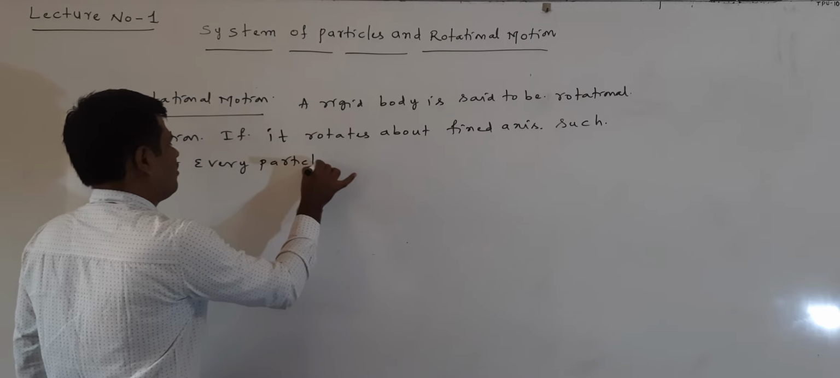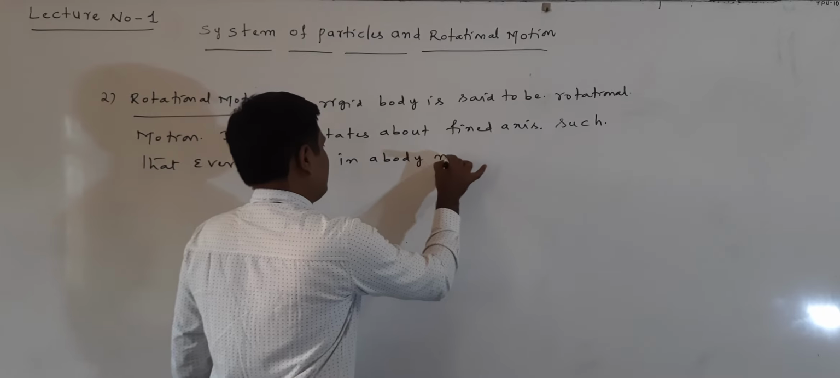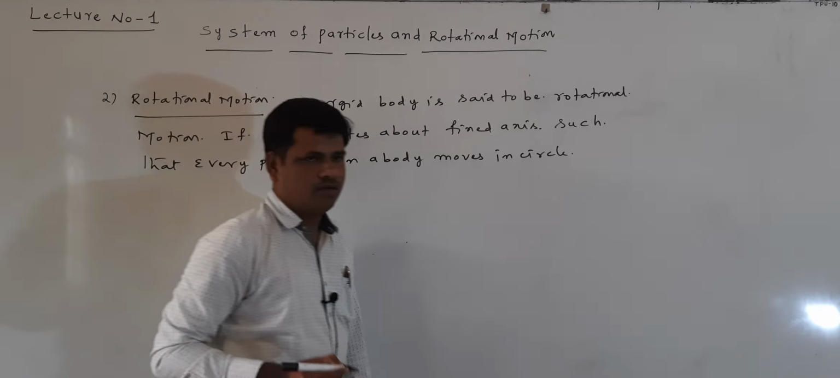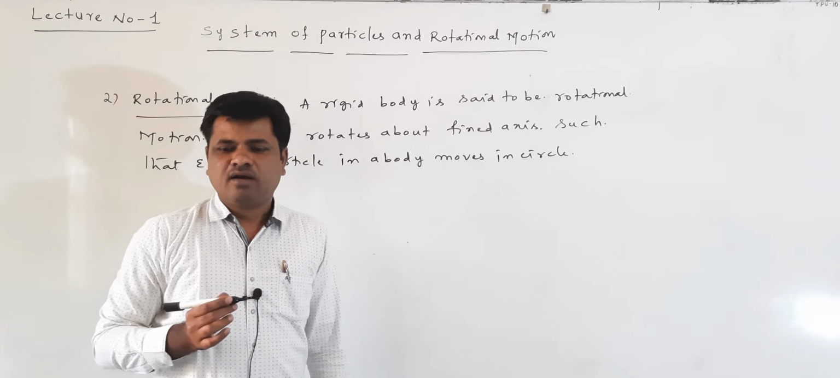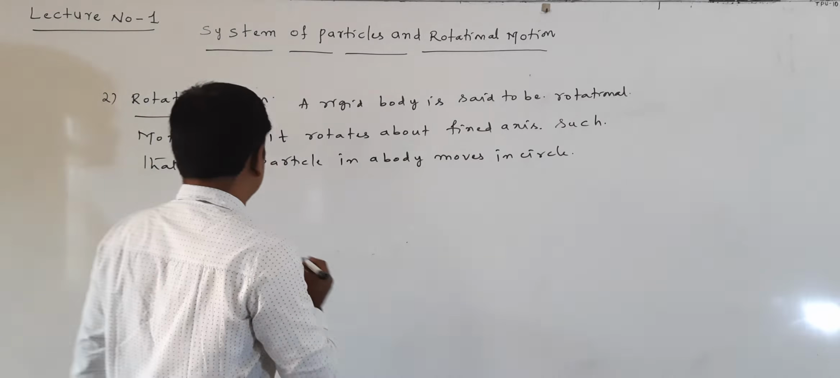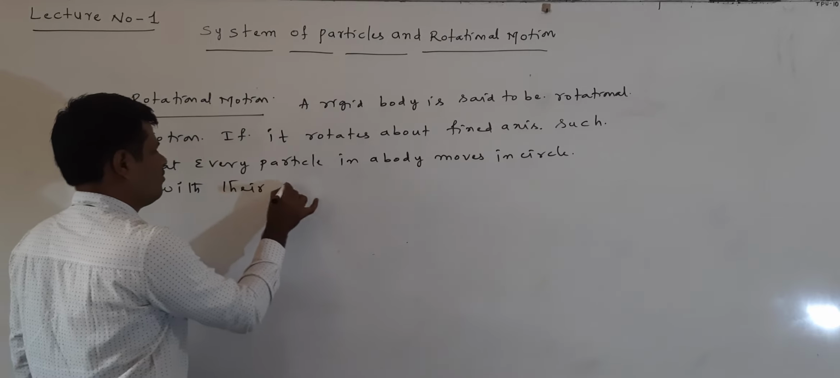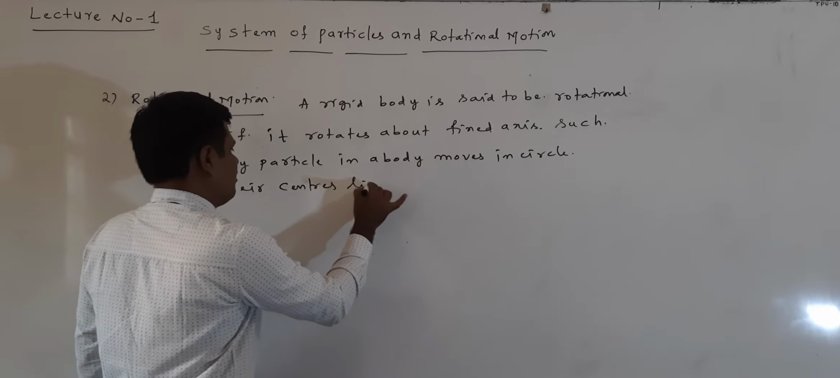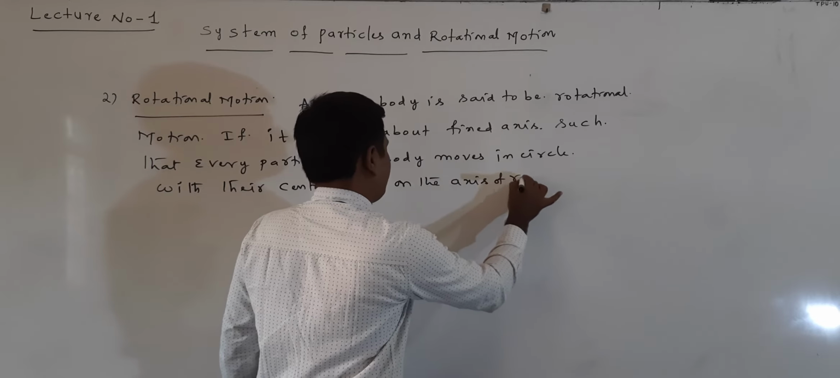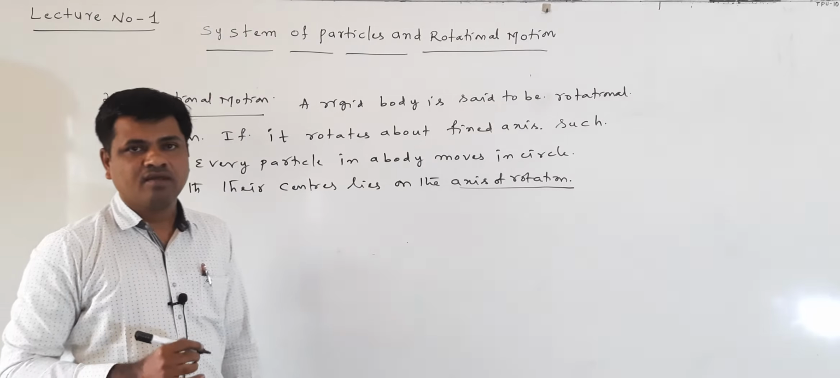every particle in the body moves in a circle. Every particle in the body moves in a circle with its center lying on the axis of rotation. Right, what is the axis of rotation? We will discuss that now.